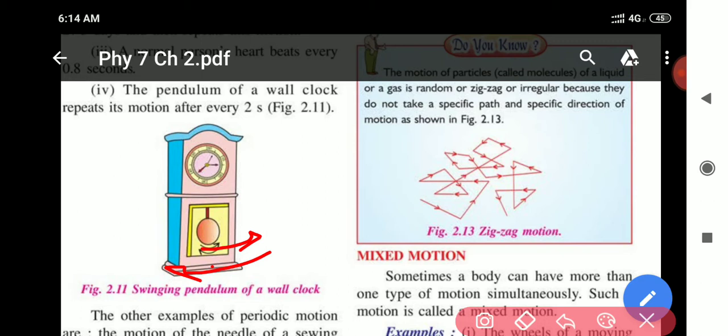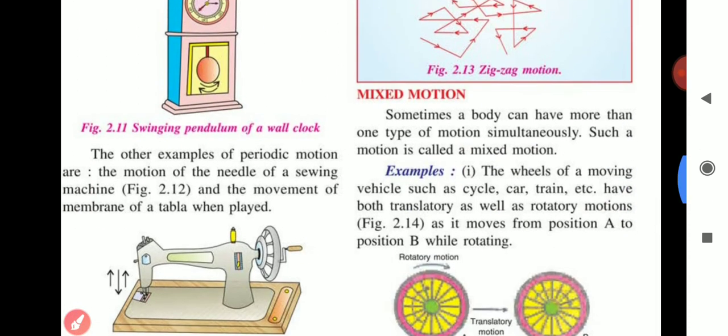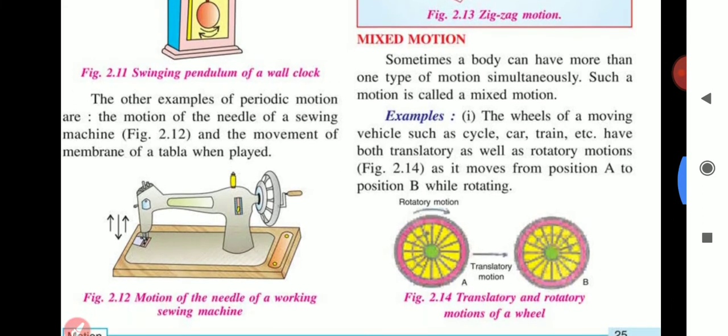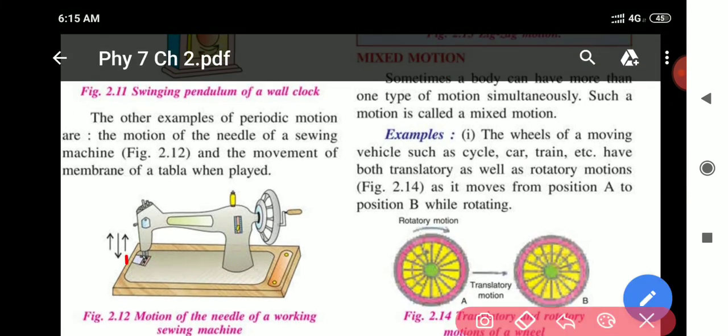The other examples of periodic motion are the motion of the needle of a sewing machine. When we sew anything, the needle of the machine moves up and down. And the movement of the membrane of the tabla when played. These are examples of periodic motion.